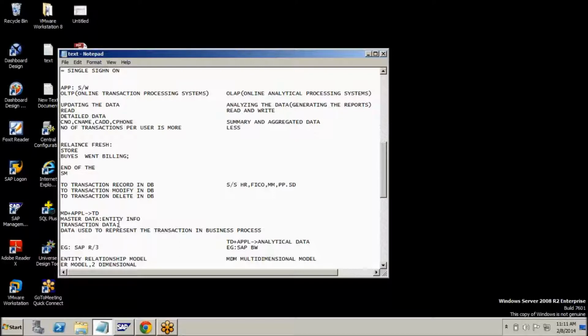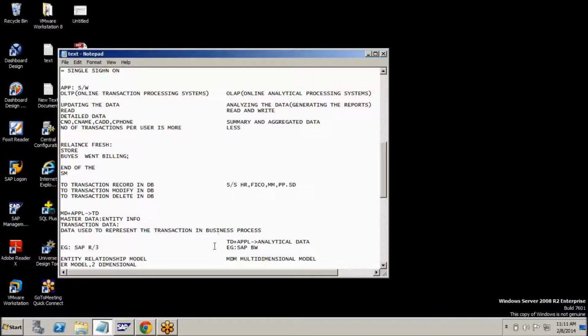Same like here in the OLAP system, some points we got yesterday. In the OLAP system, we analyze the data, read and write, summary and aggregated data, and we also have different source system data which we extract into the OLAP system and generate the reports.